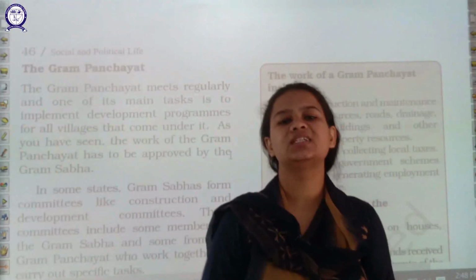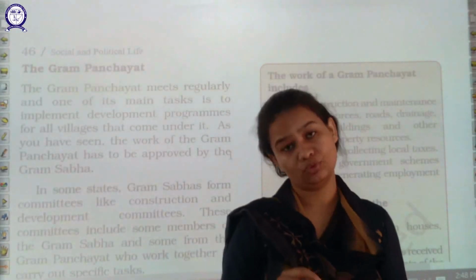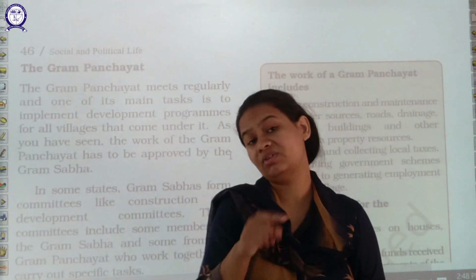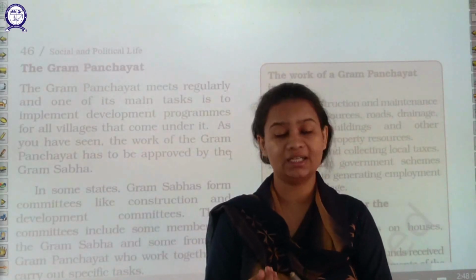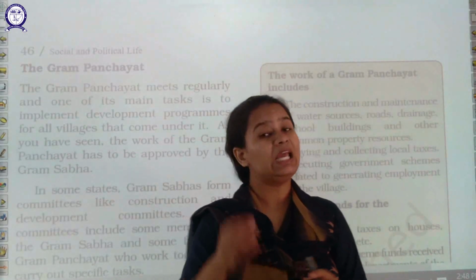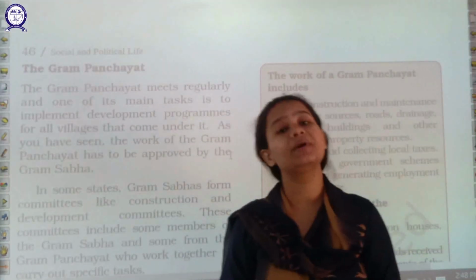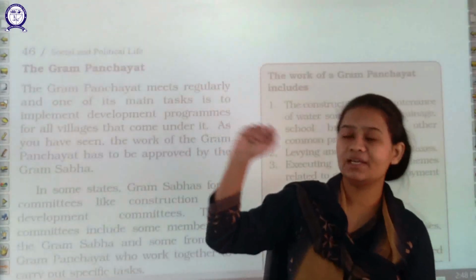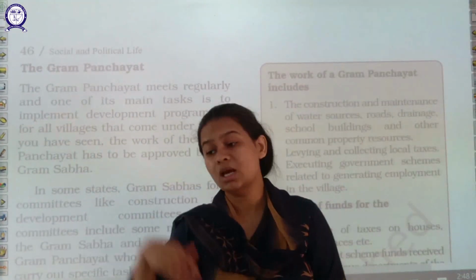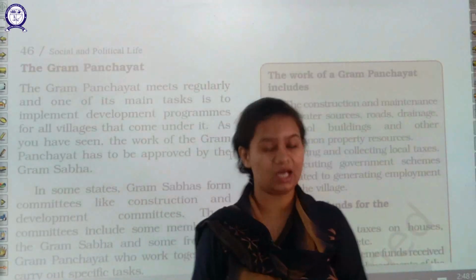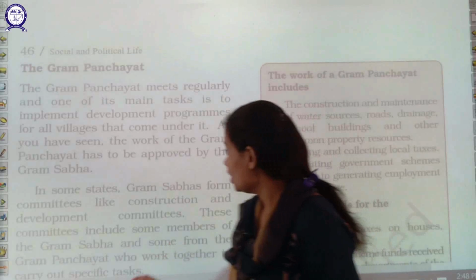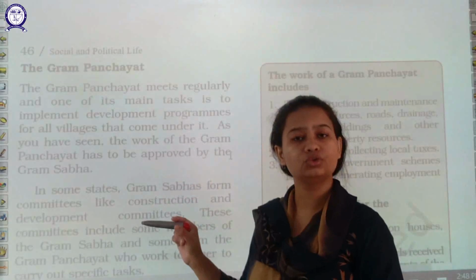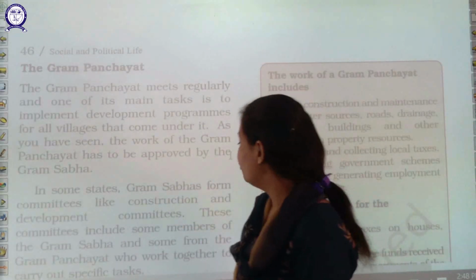Now the question is, what sort of development programs? Suppose proper streets are not there, so a development program can be regarding the construction of roads. If they are already constructed and not in proper condition, then the development program is on the maintenance of roads, street lights, parks, wells, ponds and other sources of water. So the main function of the Gram Panchayat is to discuss those issues which help in the development of the villagers.